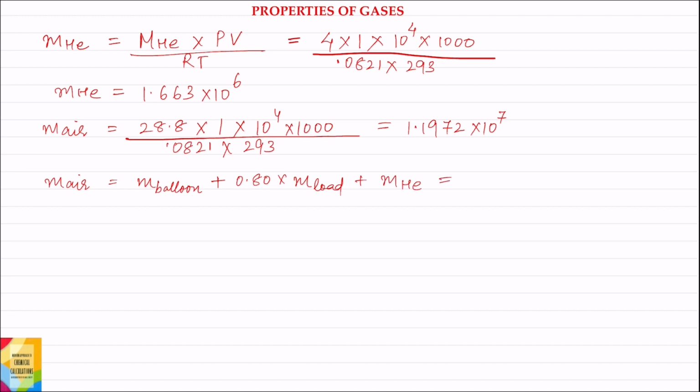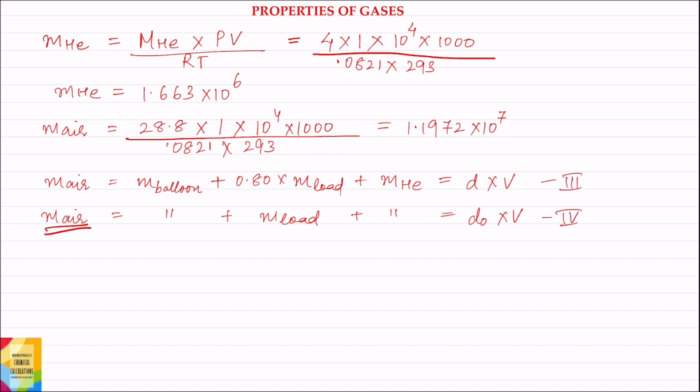This can also be written as density at height h into volume. Similarly, mass of displaced air at ground level will be equal to mass of balloon plus mass of load plus mass of helium, and this is equal to density at ground level into volume. Let this be equation 3 and this equation 4.